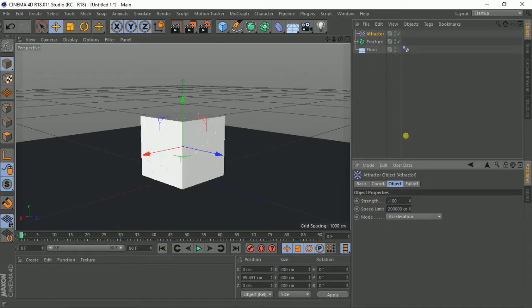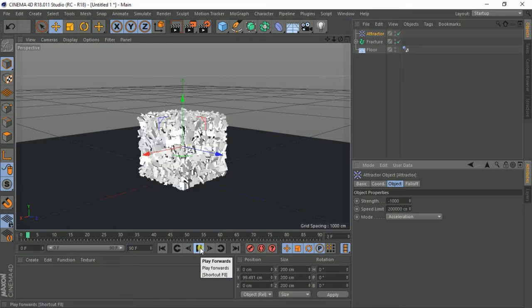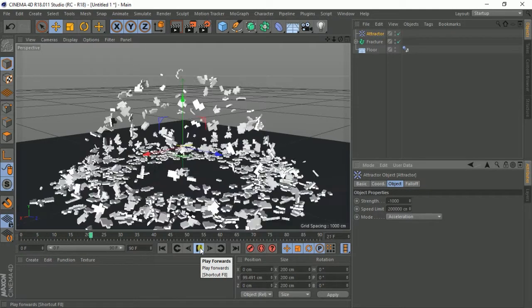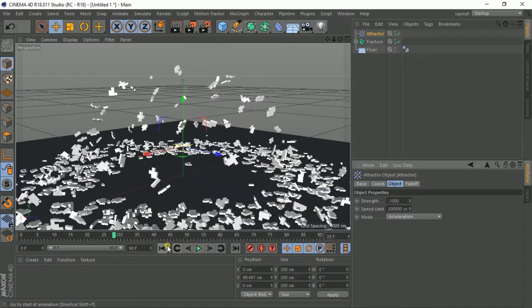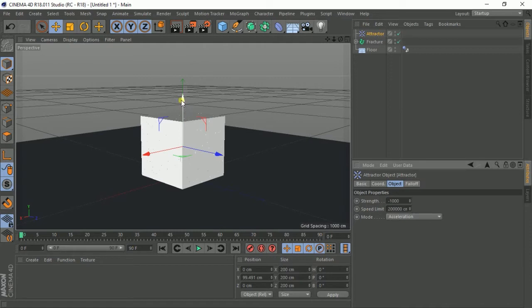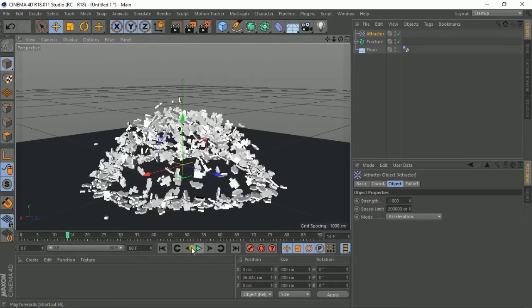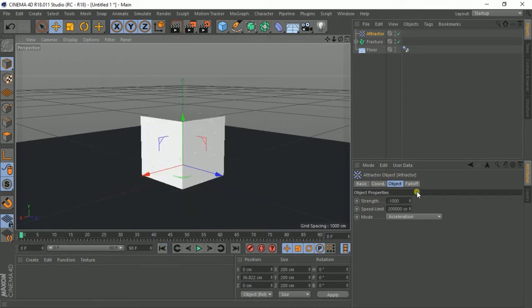I need it to explode. Okay, I'm increasing the strength. You see? Now let me lower the explosion, and when I play it, still nothing.